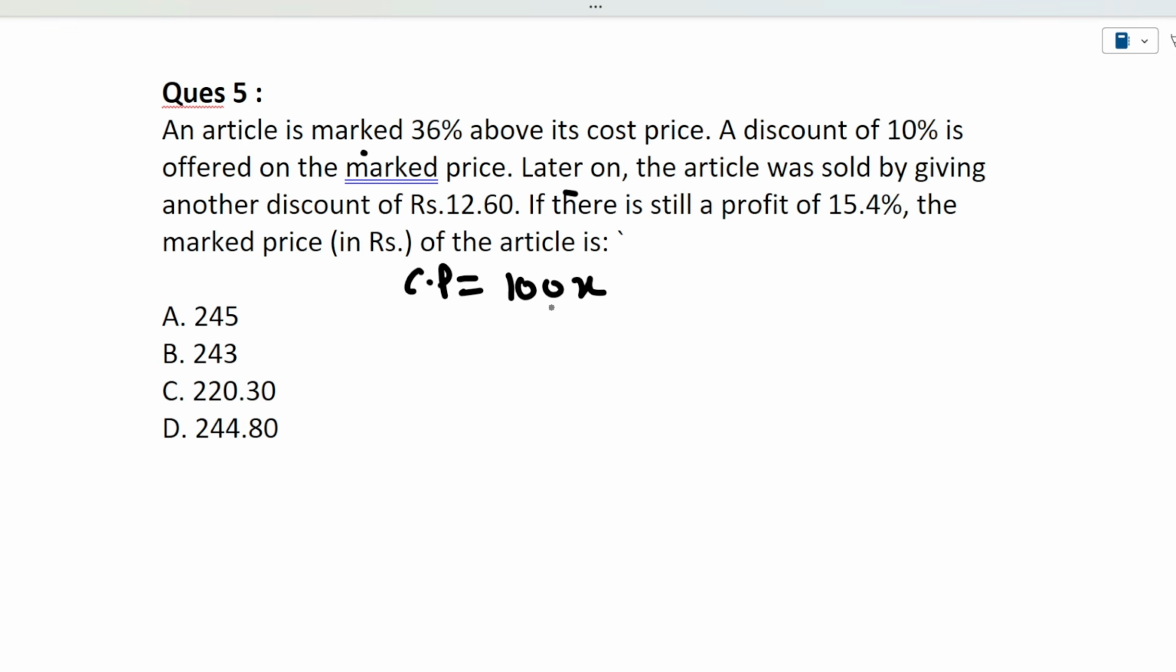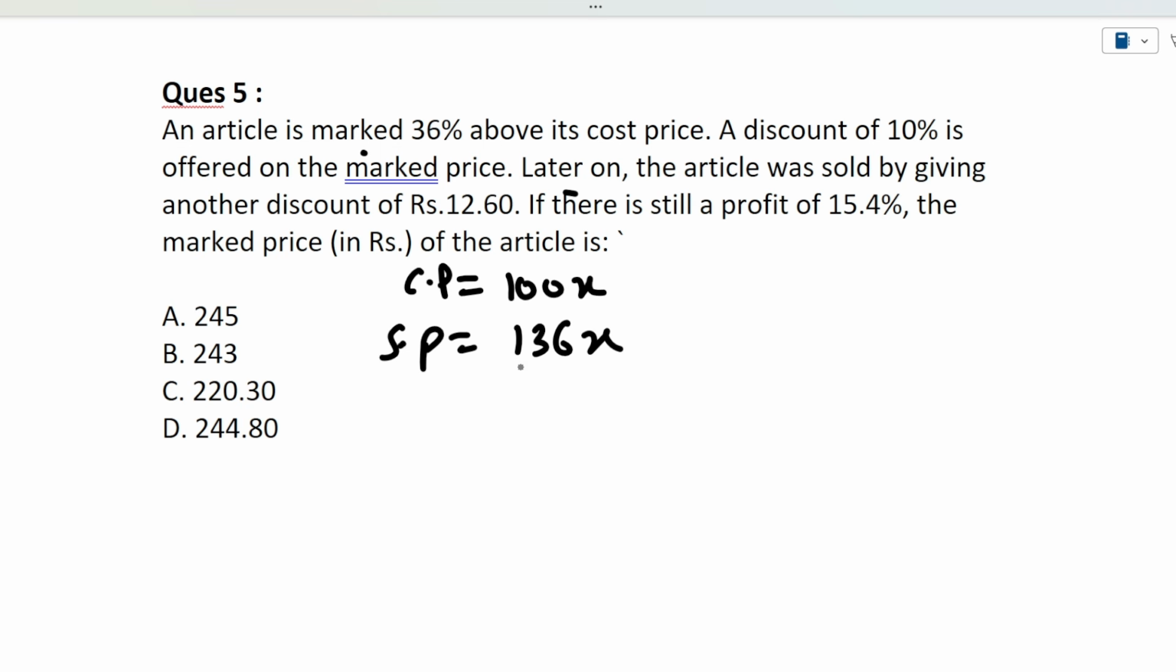Whenever this type of question comes, you will have to assume it, right? Okay. So an article is marked up 36% of its cost price. So now the selling price becomes 36% plus 100% of x, so it will be 136 of x, right? Next, a discount of 10% is offered on the marked price.